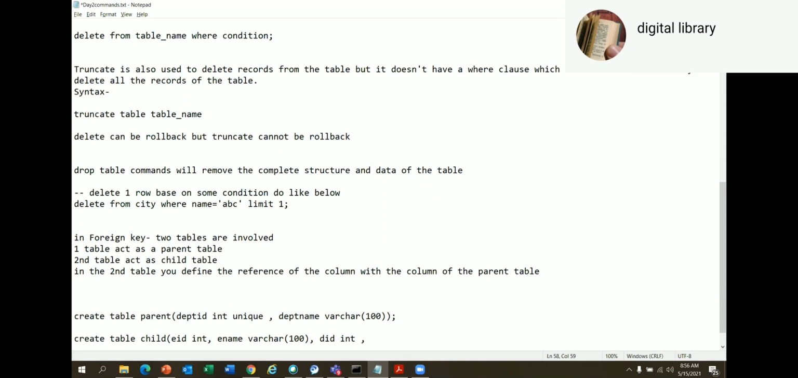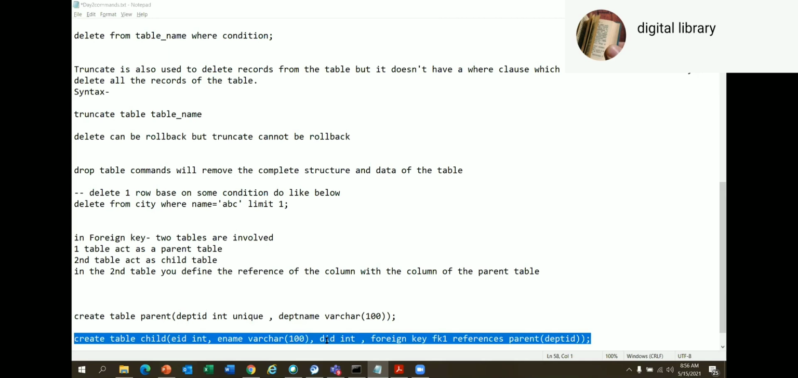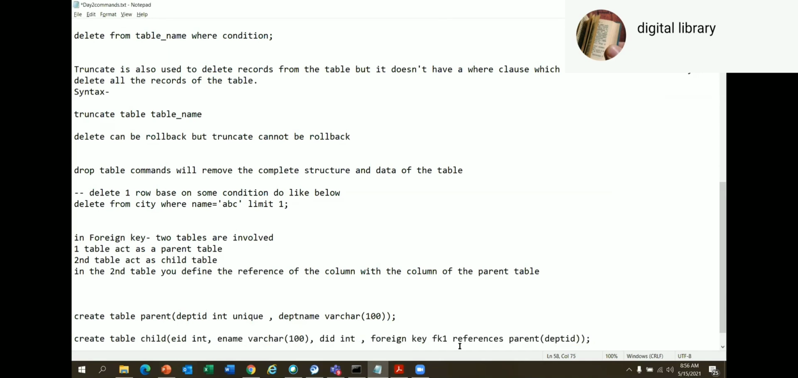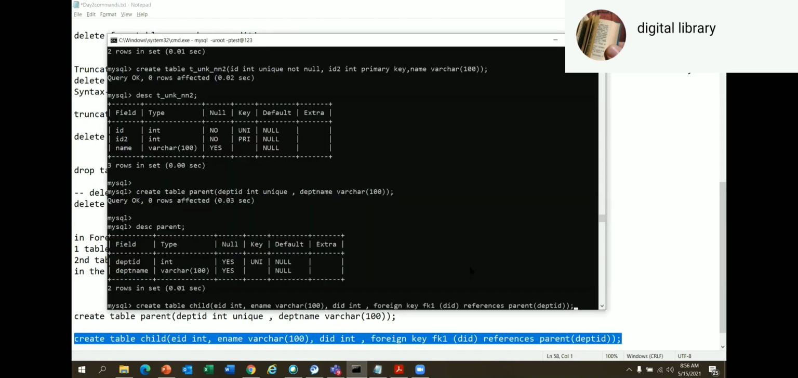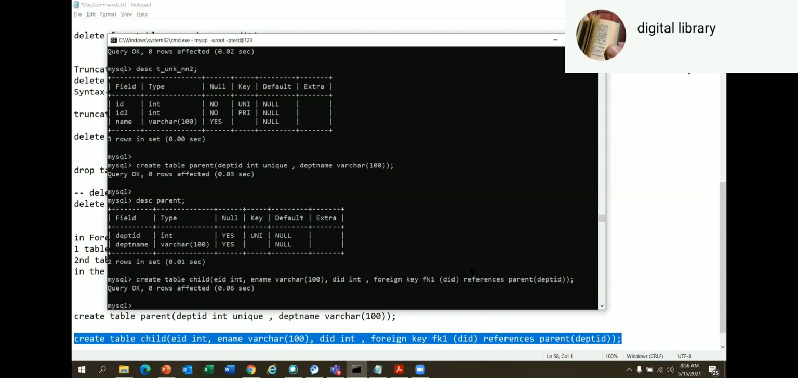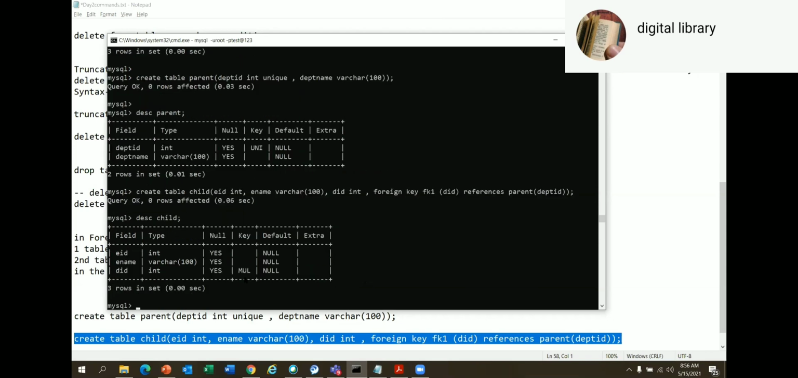Now I'll put a comma and I'll say foreign key fk1 reference. Which table? Parent table. Which column? Department ID. But here in foreign key, which column am I referencing? Department ID. Get it? Now when I describe the child table, what does it tell me? MUL means a foreign key.